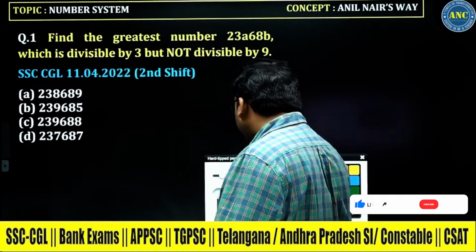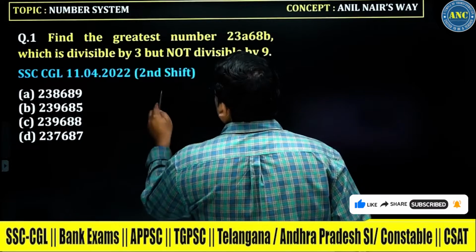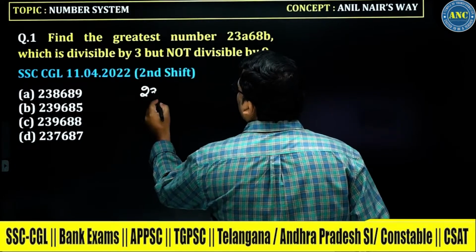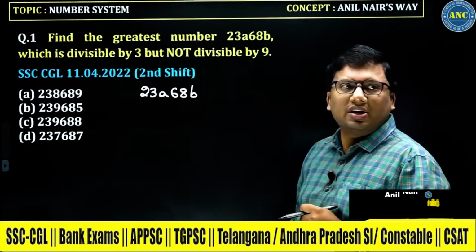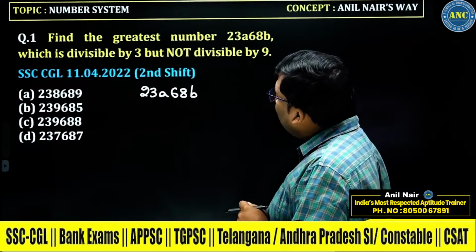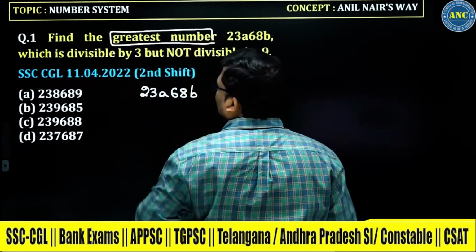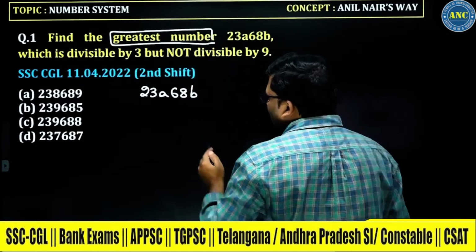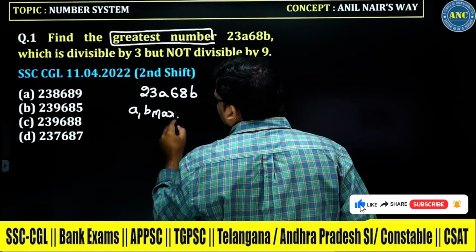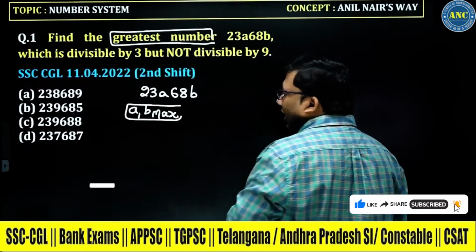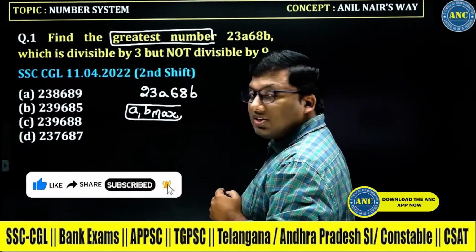See the first question. Find the greatest number. There is a number that is given to you. The number is 23A68B. Find the greatest number. Greatest number means we require the largest number. So the question is asking for A and B to be maximum, then only will the value become maximum. 23A68B. Find the greatest number, right?